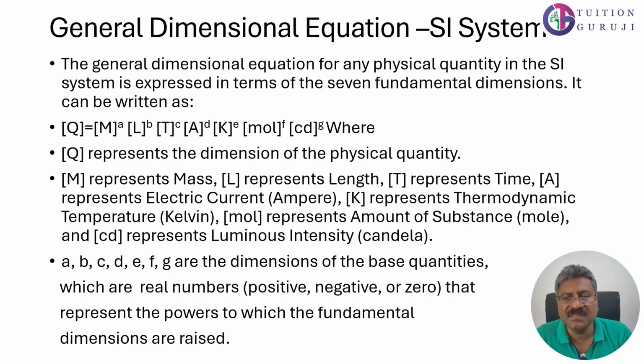Here a, b, c, d, e, f, g are the dimensions of the base quantities, which are real numbers. They can be positive, negative, or zero, and represent the powers to which the fundamental dimensions are raised.